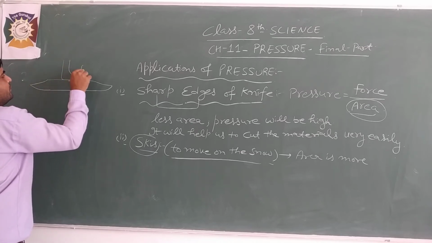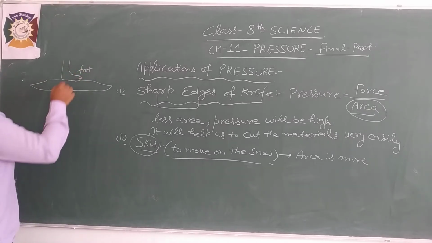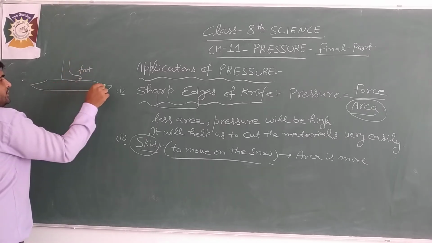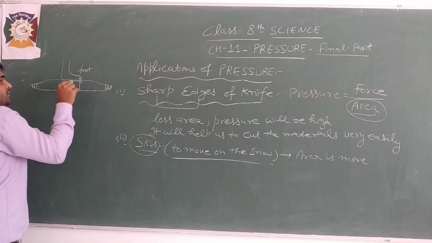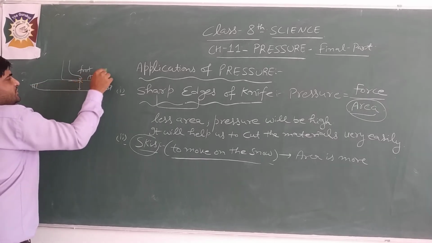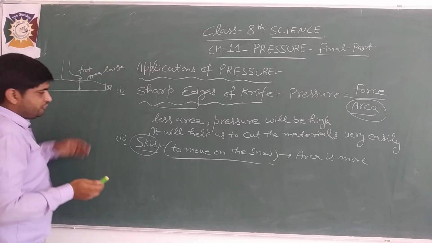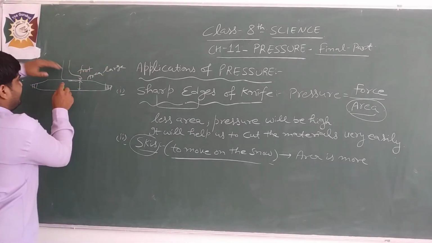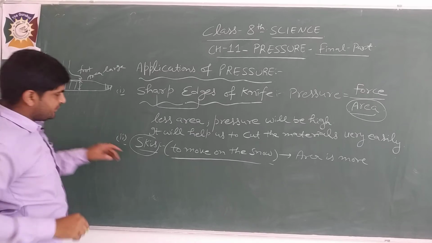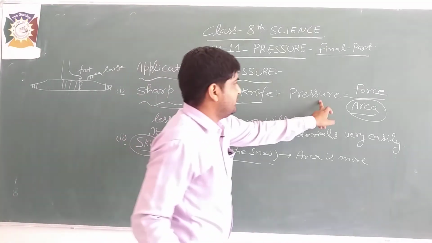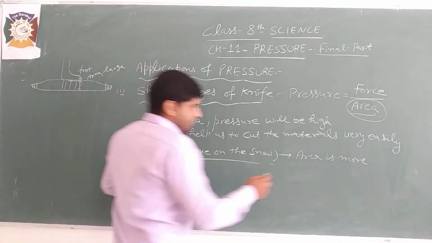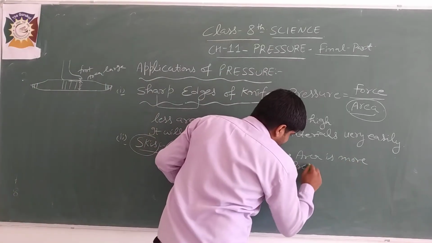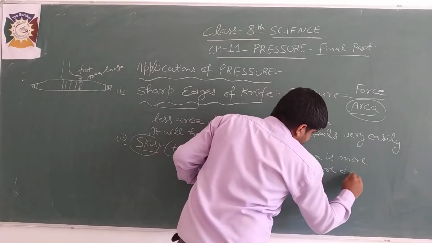This is the foot. Here the area is small, but here the area is large. So if this area is large, then pressure will be less. So area is more, pressure decreases.